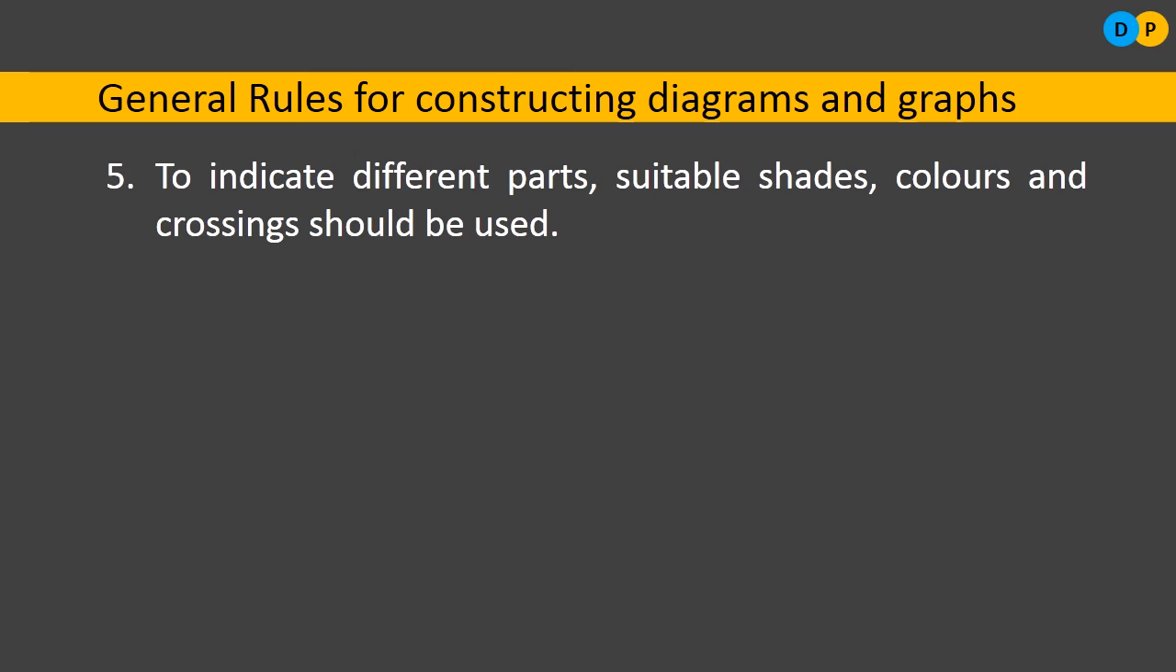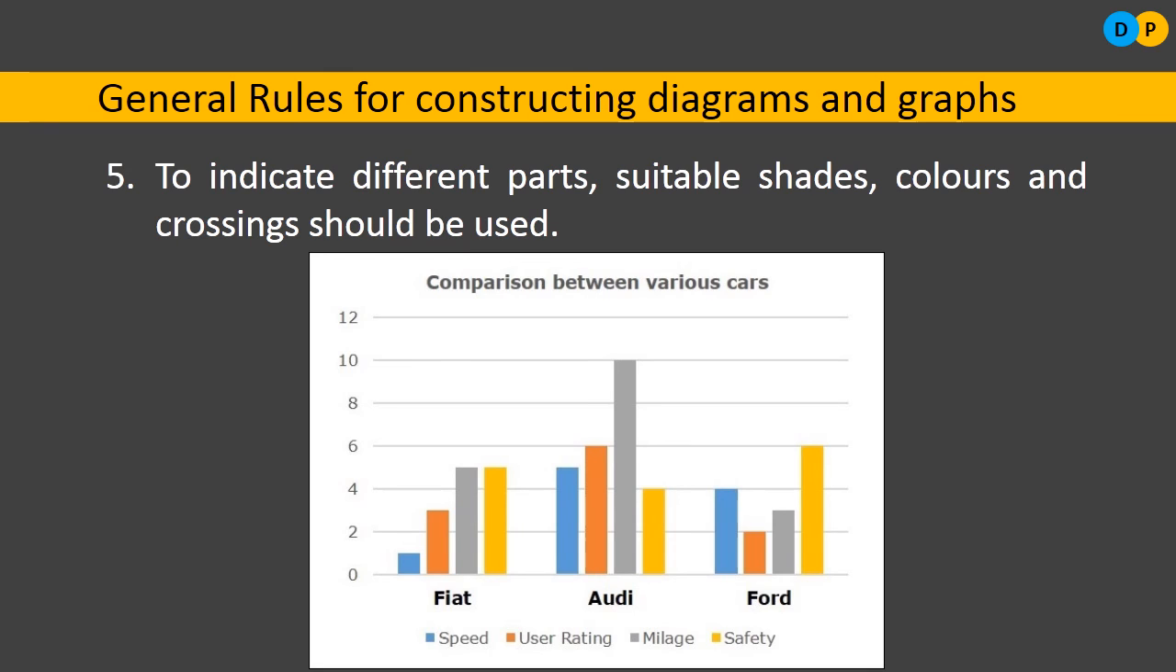A diagram can have different parts. For example, please take the case of this diagram. It has different parts. The first column bars talk about the car Fiat, the second one about the Audi car, and the next one about the Ford car. Here the blue color talks about speed. Next are user ratings, mileage, and safety. In order to represent each and every part, we have used different colors. You can go with shadings, and we can go with crossings. So to indicate different parts, we can use suitable shadings, colorings, or crossings, so that the user can easily identify them.